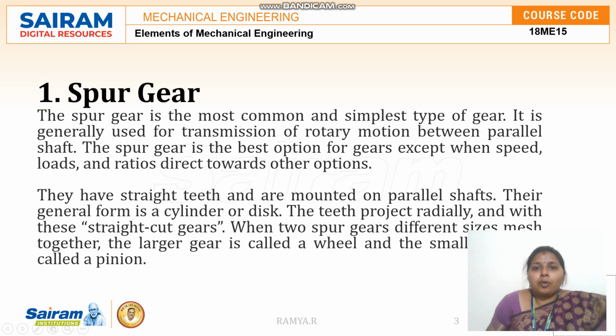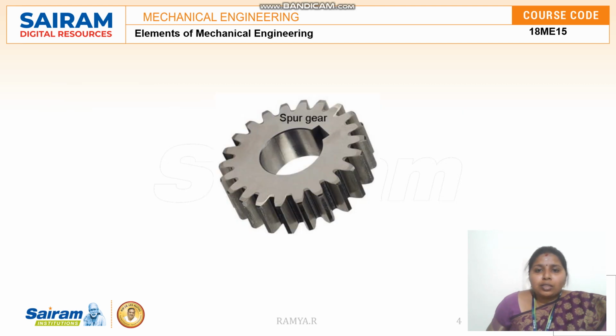The next one is about the types of gears. There are different types of gears, and very few are discussed in this syllabus. The first one is the spur gear. The spur gear is very simple and is a common type of gear. It is generally used in the transmission of rotary motion between two parallel shafts. The spur gear is the best option of gears, except when speed, load and ratio favor the other options. They have straight teeth.